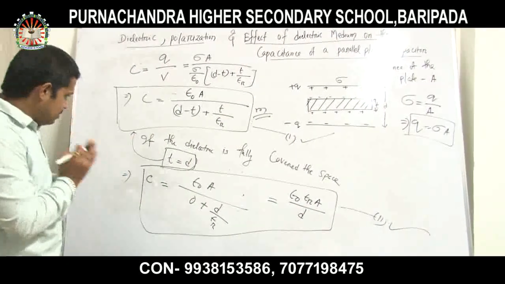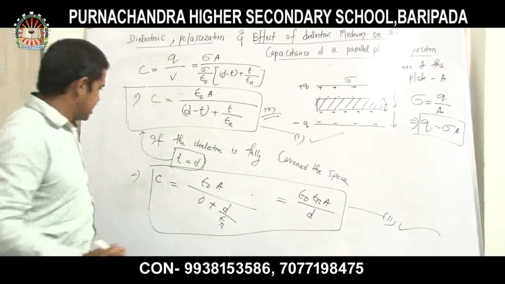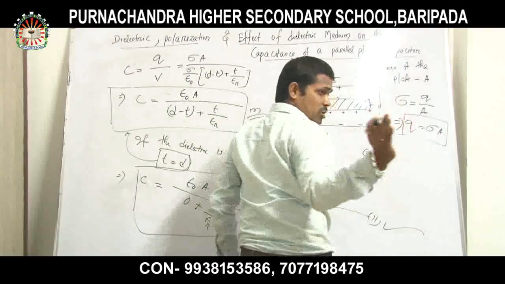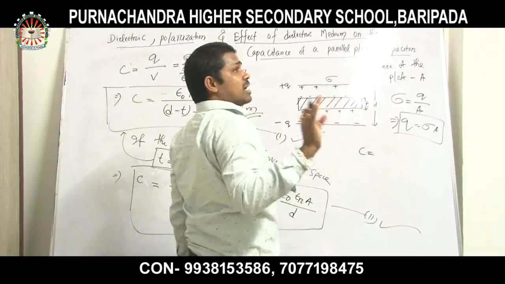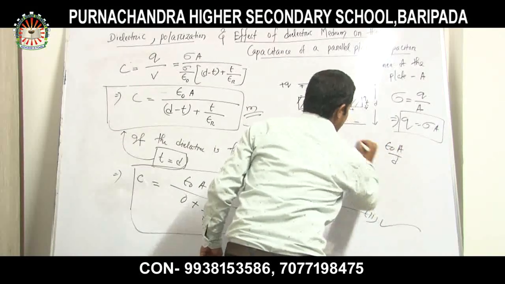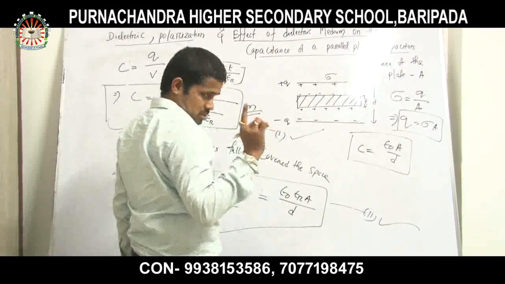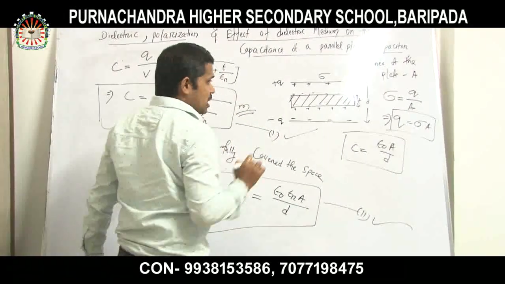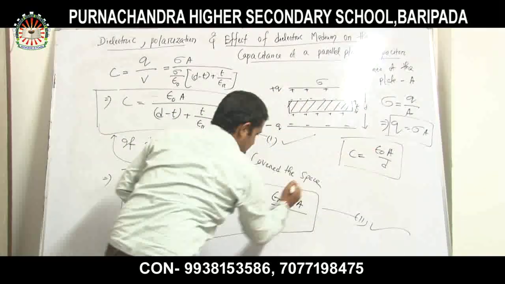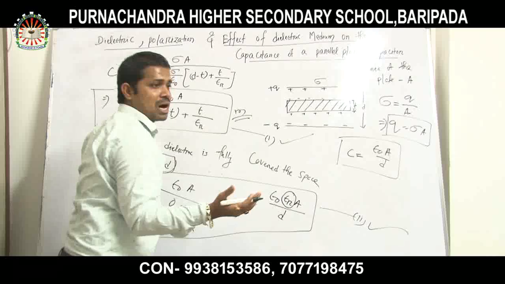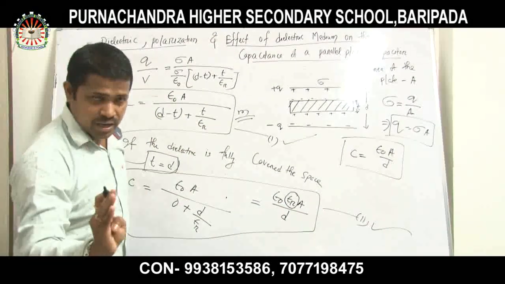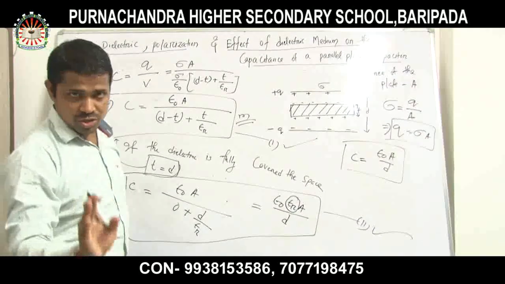So that means if there is no dielectric slab, then in the previous video we have already found the capacitance of a parallel plate capacitor. What is the value? Epsilon 0 A by D. We have already derived that one, for air medium. Now I will place a dielectric medium. So there is nothing but a multiplication of epsilon r. Epsilon r is nothing but the relative permittivity or dielectric constant.